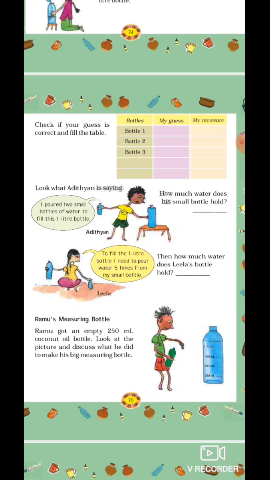Ramu's measuring bottle. Now see, what is he doing? Ramu got an empty 250 ml coconut oil bottle. Look at the picture and discuss what he did to make his big measurement bottle. He had put 250 ml, 500 ml, 750 ml and 1 liter on the scale. Now he is using different bottles and pouring each one every time, so he can understand how much each bottle holds. Okay, now moving on to next.